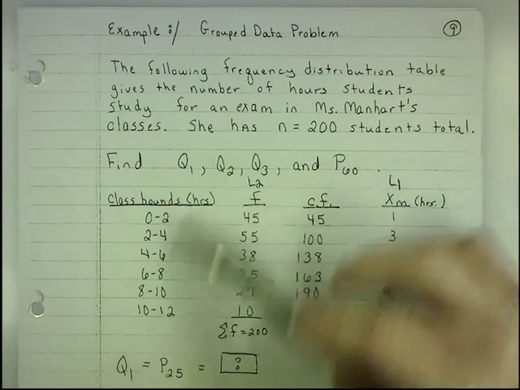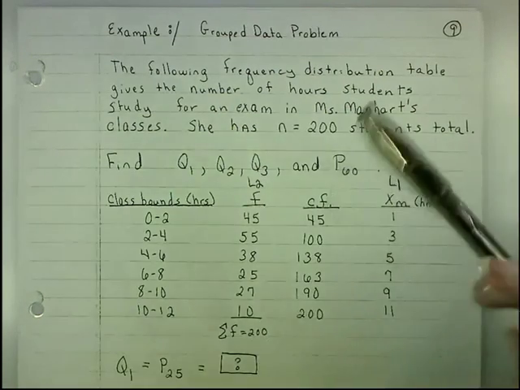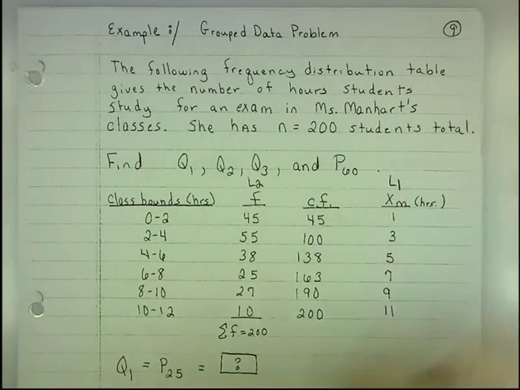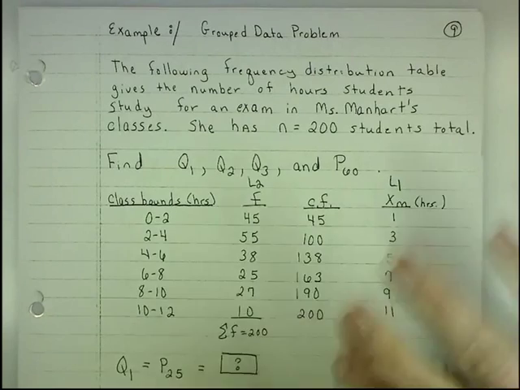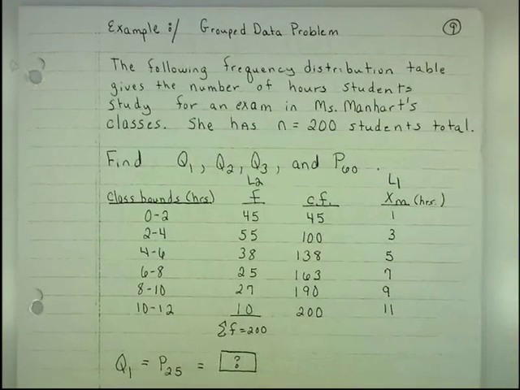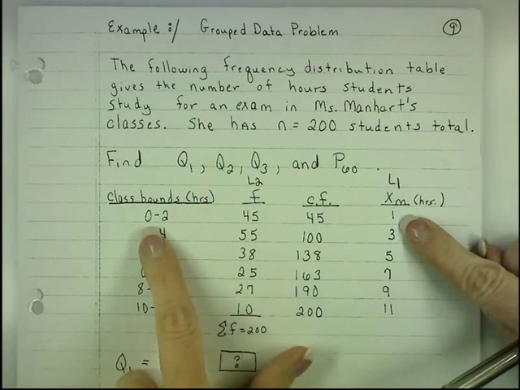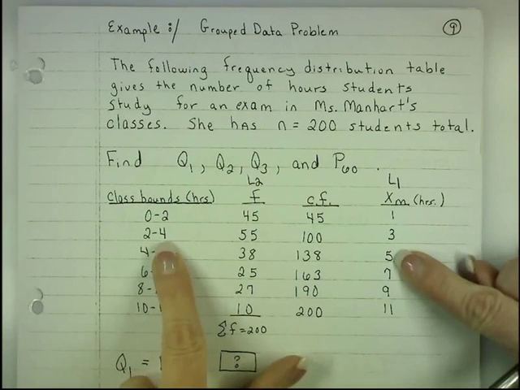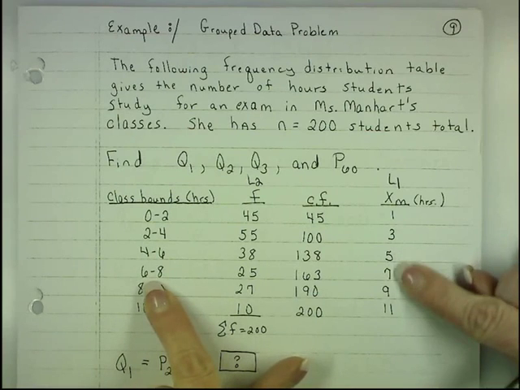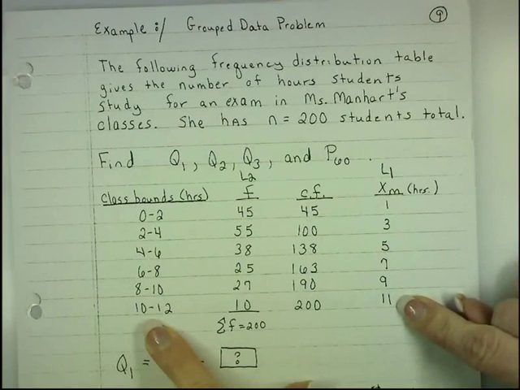I have the class boundaries in hours, and I have the frequencies. And so if I do this by hand, I need my cumulative frequency column to find all of these quartiles or the 60th percentile. I will also need the midpoint column. So the midpoint between 0 and 2 is 1 hour. 2 and 4 hours is 3. 4 and 6 is 5. 6 and 8 is 7. 8 and 10 is 9. And 10 and 12 is 11.